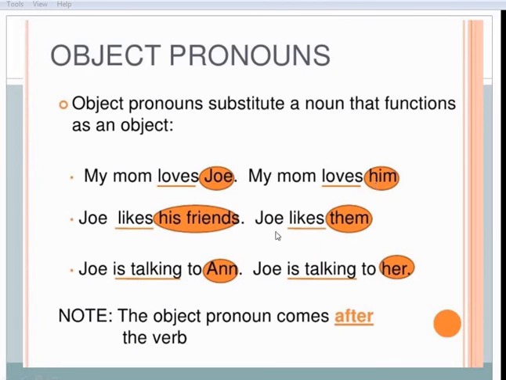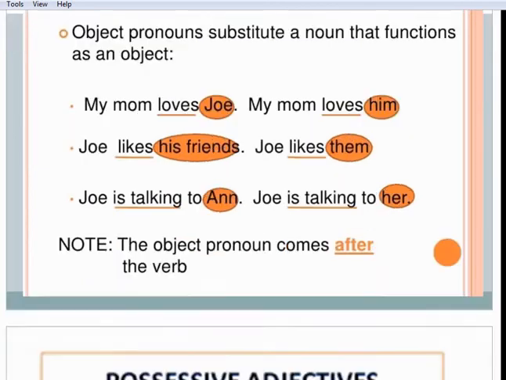Now we are going to see object pronouns. My mom loves Joe. Joe changes into him. My mom loves him. Joe likes his friends. Joe likes them. Joe is talking to Anne. Joe is talking to her. So an object pronoun substitutes a noun that functions as an object. The object pronoun usually comes after the verb.